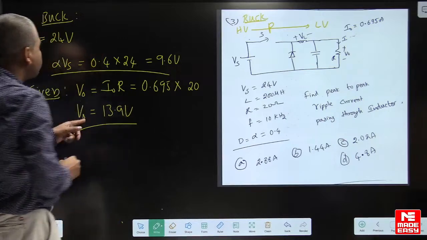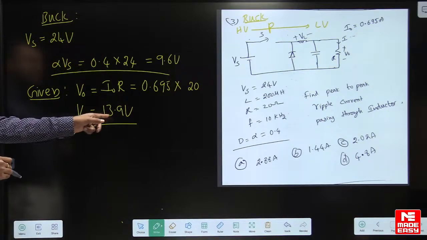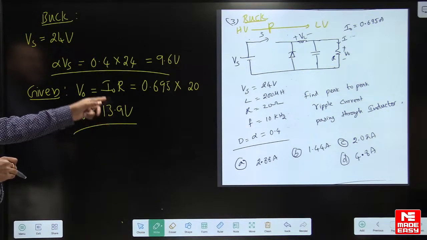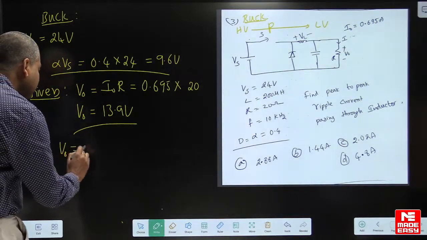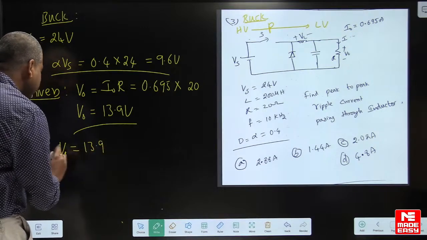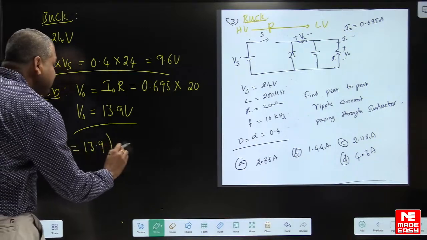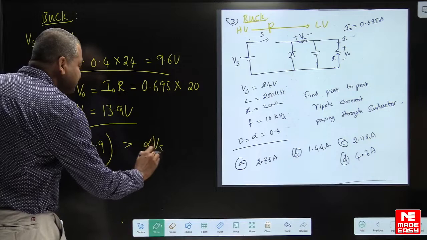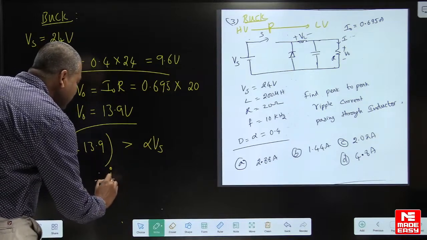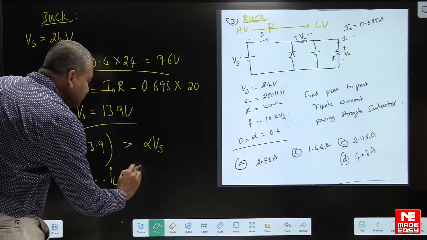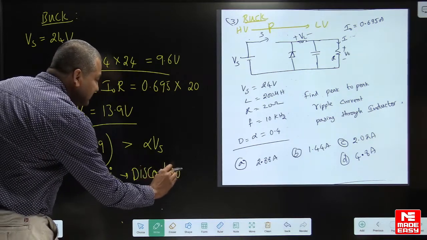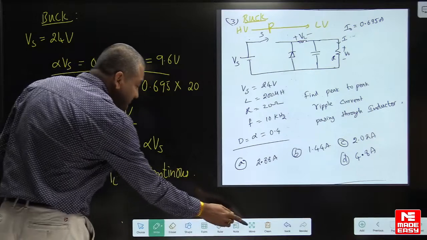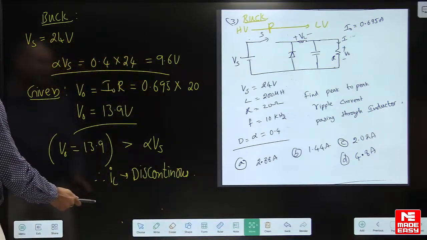This is the given output voltage, which is greater than alpha Vs, and therefore the IL waveform is discontinuous.